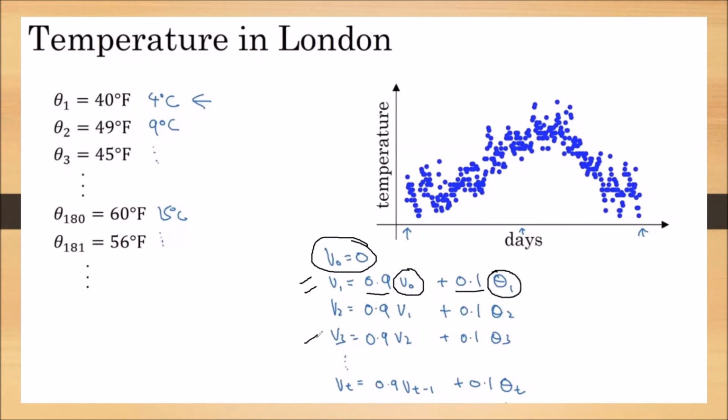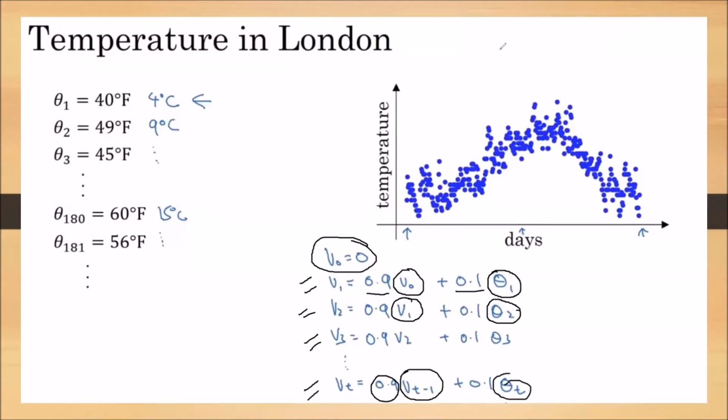Now if we take V2, it is 0.9 into the previous moving average V1 plus 0.1 into the present day temperature theta 2. Similarly, Vt is equal to 0.9 into the previous moving average, that is Vt minus 1, plus 0.1 into the present day temperature.